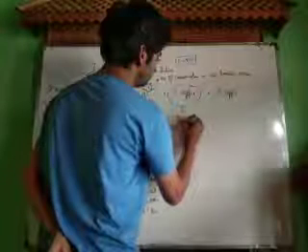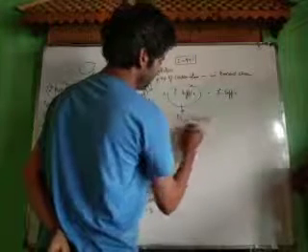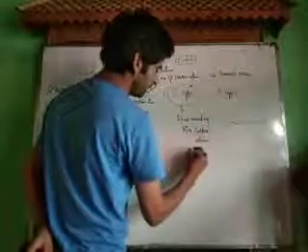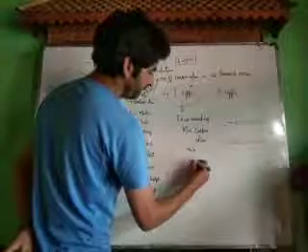Now we have primary suffix. Primary suffix is used to show bonding between carbon atoms. To show bonding between carbon atoms means if we have a chain made up of only single carbon-carbon bonds, then we use primary suffix -ane. And if we have a chain which contains at least one carbon-carbon double bond, then we use primary suffix -ene. And if we have a compound that contains a carbon-carbon triple bond, then we use primary suffix -yne.